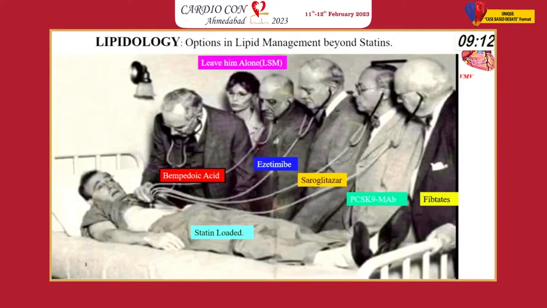So here, when we were talking of various colors, I was so confident, I said, give them all the colors, I will fight them alone. And the blue one is given to me. So this is a statin loaded patient, and then there are others waiting: bempedoic acid to be given, or ezetimibe, glitazar, PCSK9, fibrates. And look, there is a smart lady behind. She says, lifestyle modification, leave him alone. She will come back in the concluding slides.